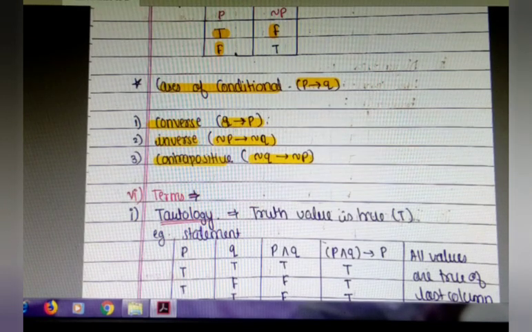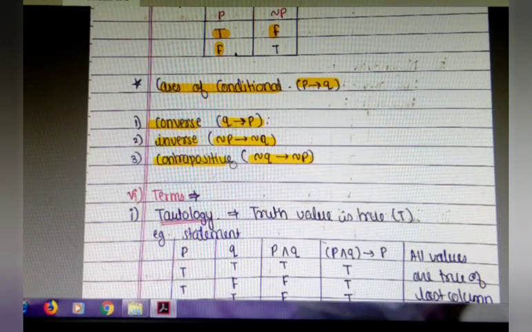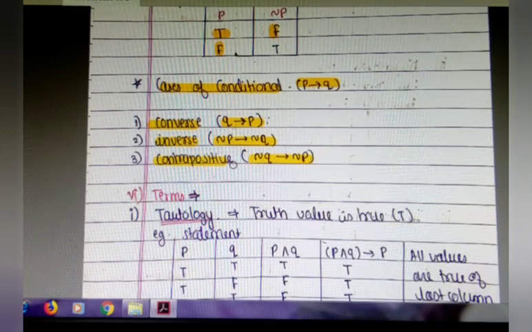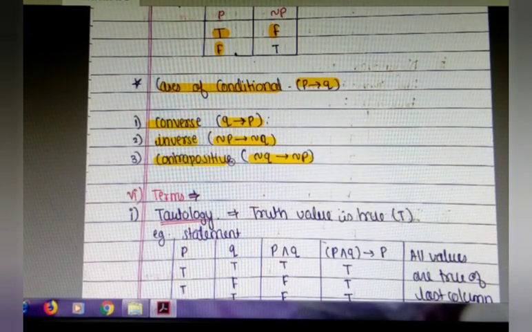Next form is contrapositive. Contrapositive is negation of Q implies negation of P. For example, if Amir does not join the Indian Army, then he is not courageous. Here also we have done it in negative form, but the meaning of the statement should not change.